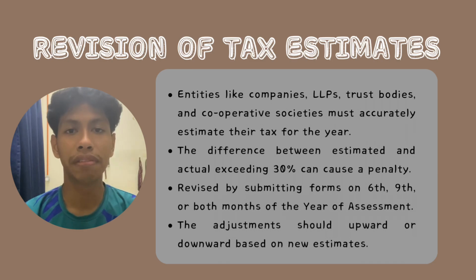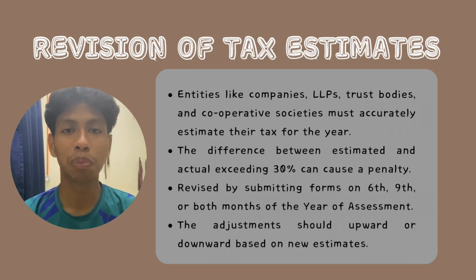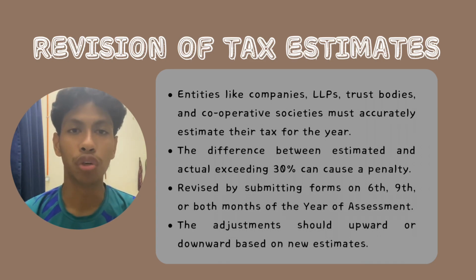These entities can revise the estimate of income tax payable submitted via CP 204A either in the 6th month or the 9th month, or in both months, on the basis of year of assessment. Consequently, the tax payable for the remaining months should be adjusted upward or downward as necessary.